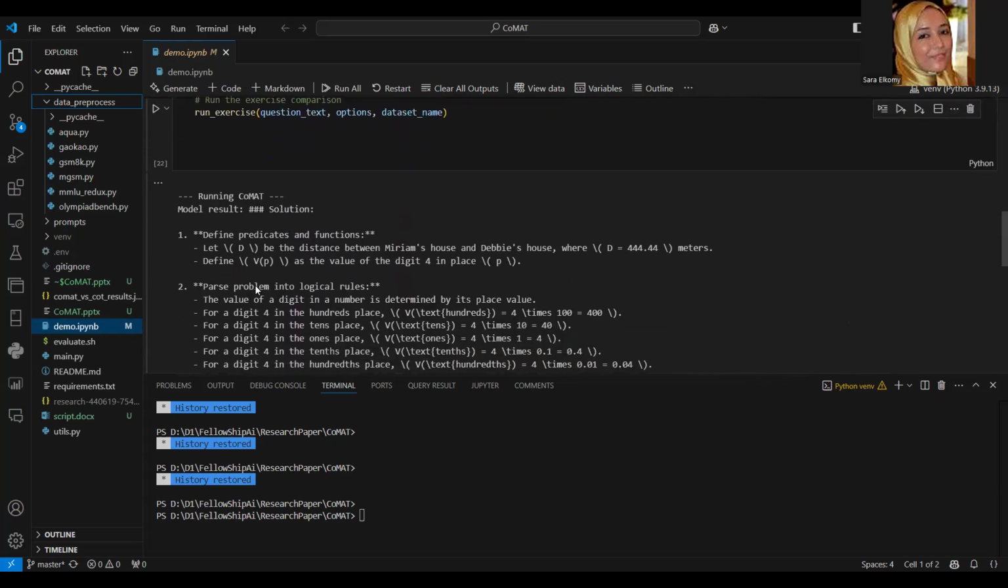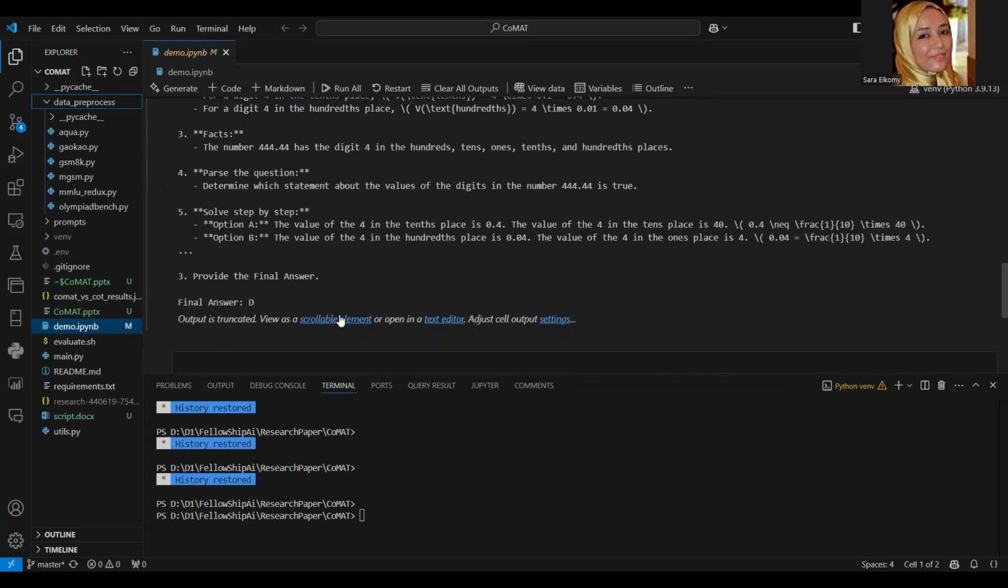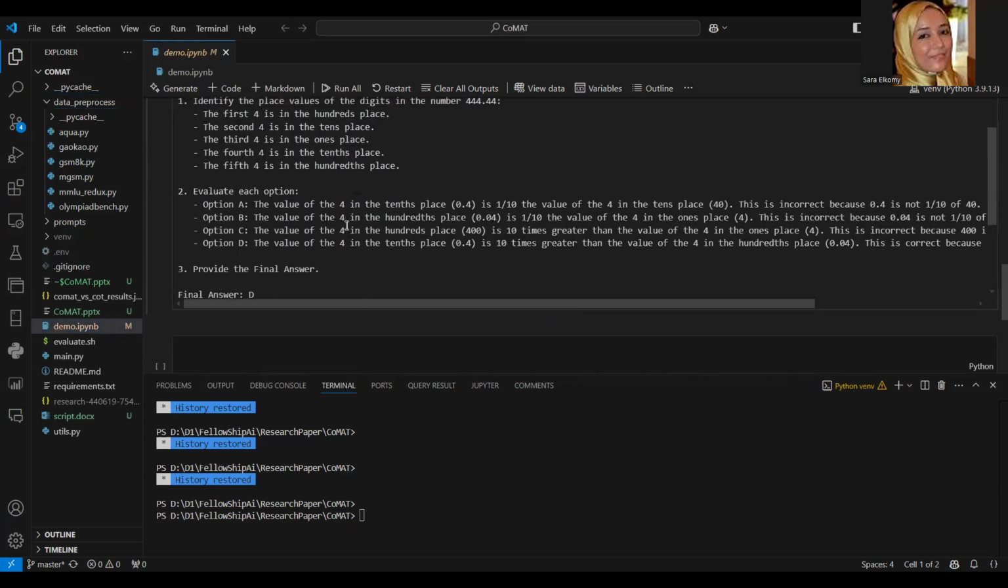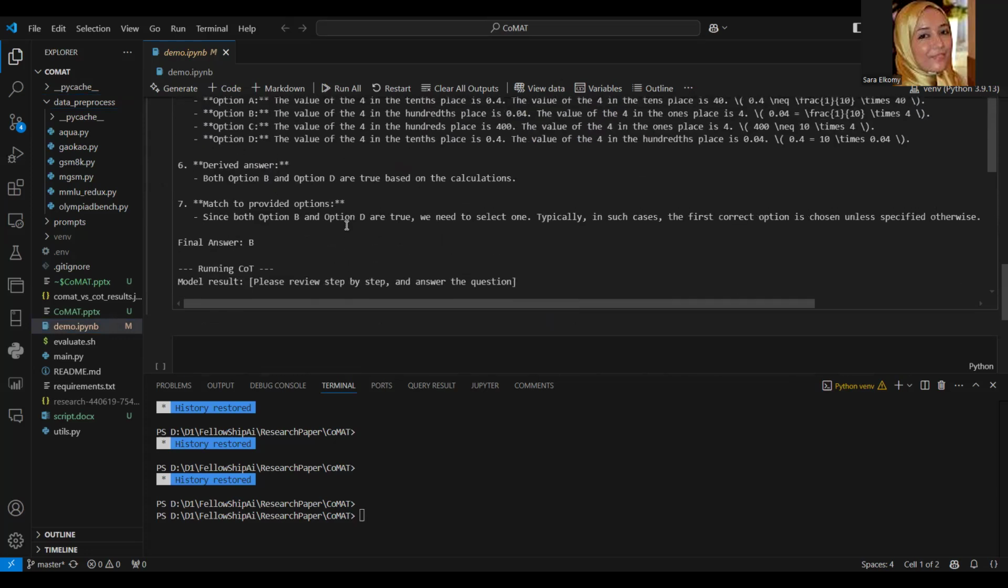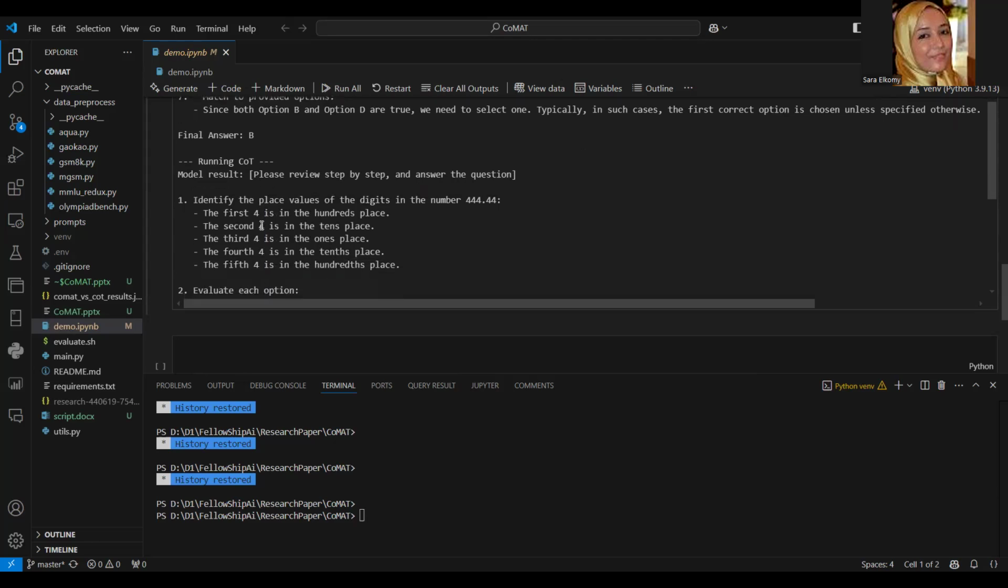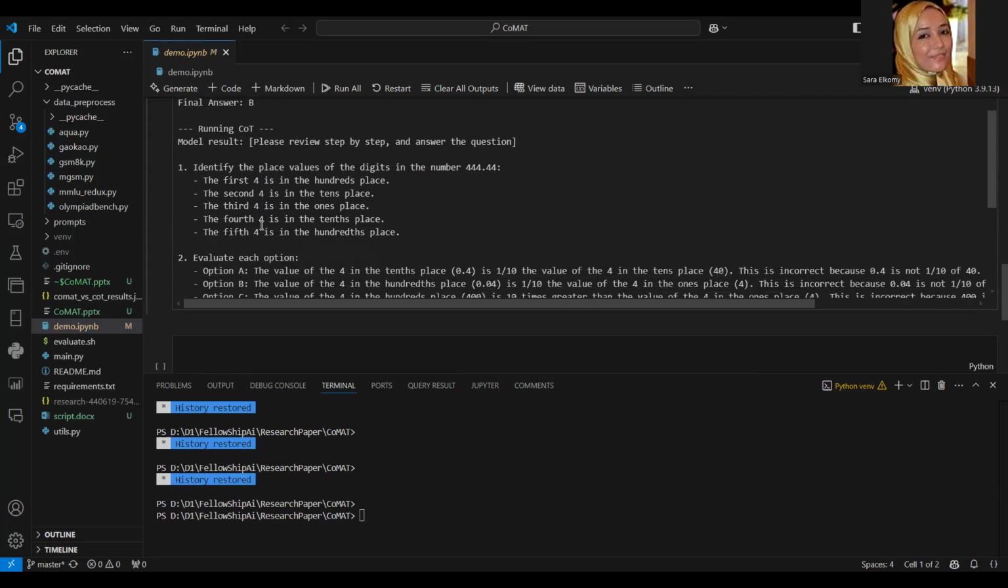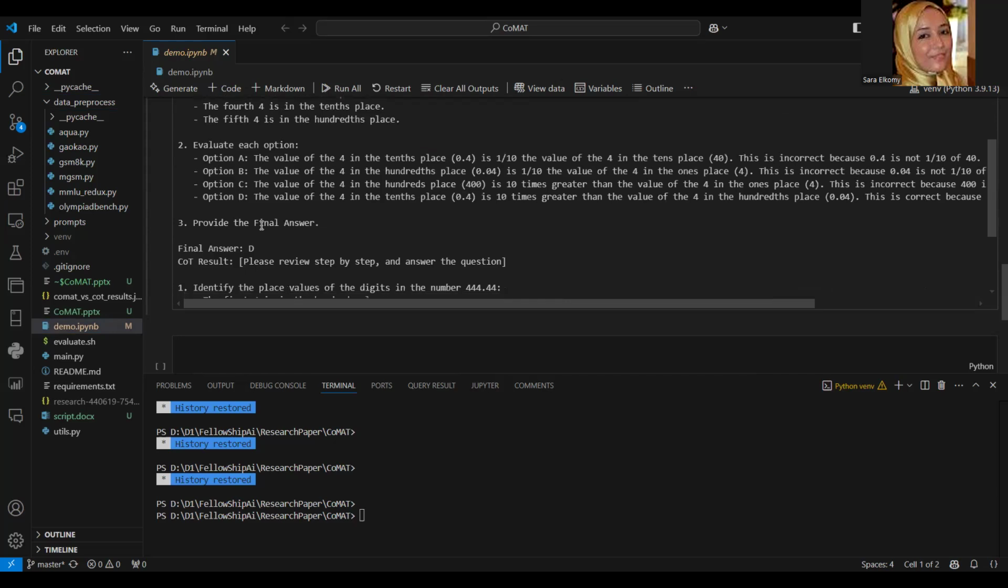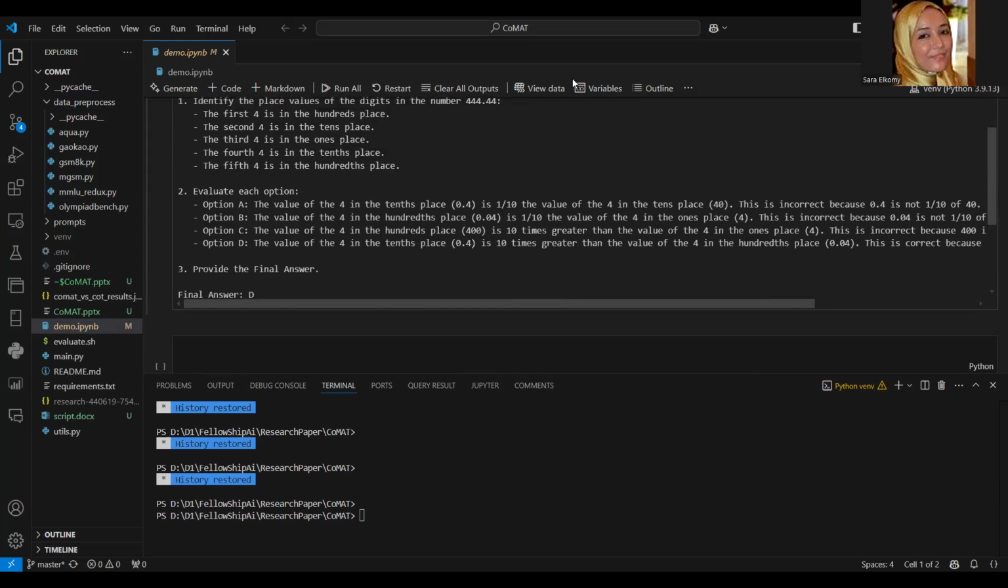And as you can see here, I'll just show it all. So here CoMAT identified options B and D as valid based on symbolic calculation. In this scenario, CoMAT selects only B because it adheres to the selection rule of choosing the first valid option. The results for code aren't the same as the research paper. Here the code chose D. Let's go back to the conclusion.